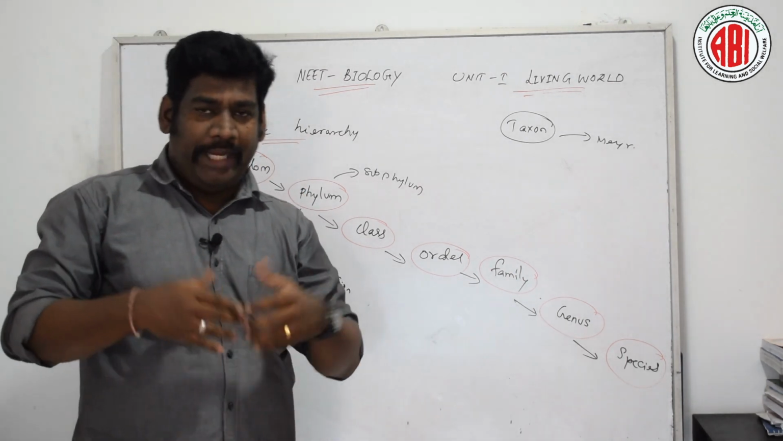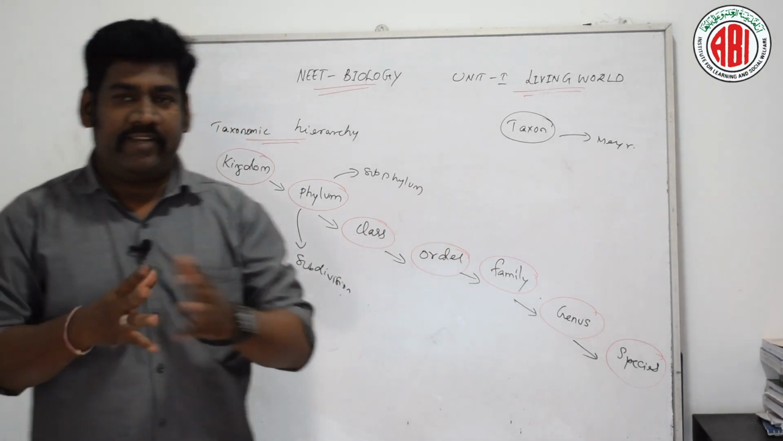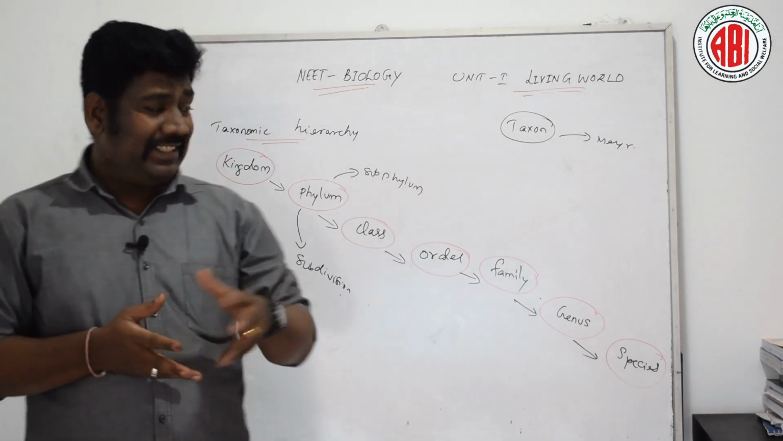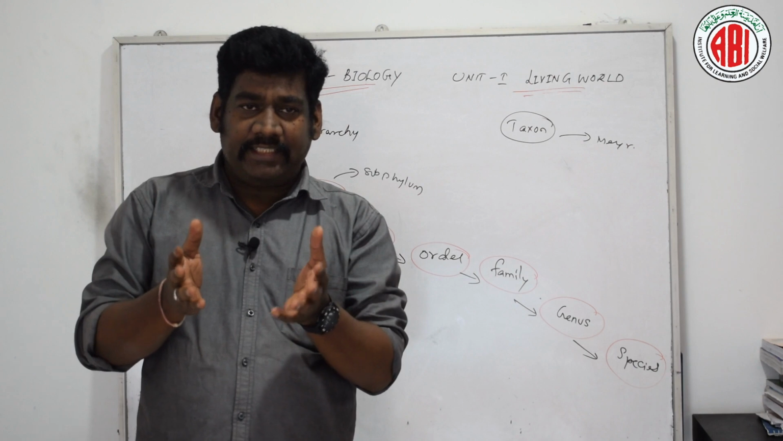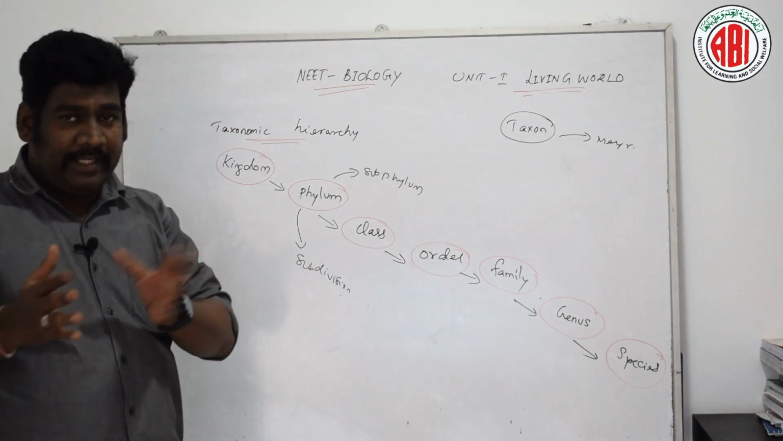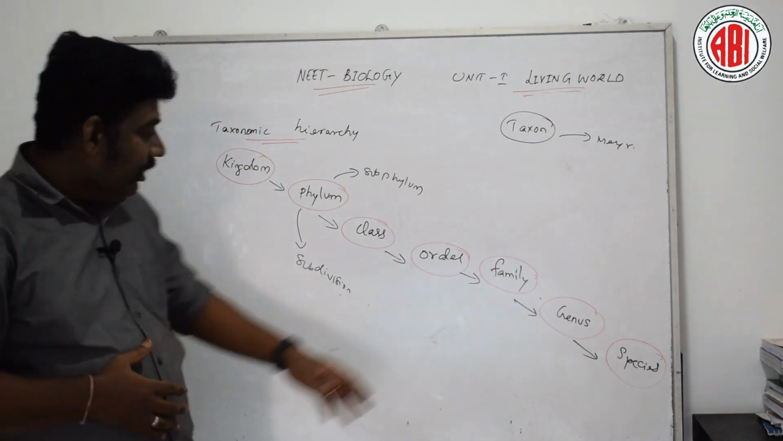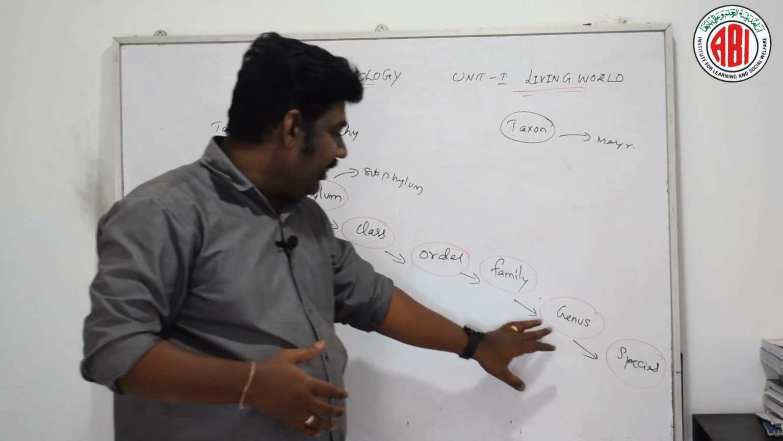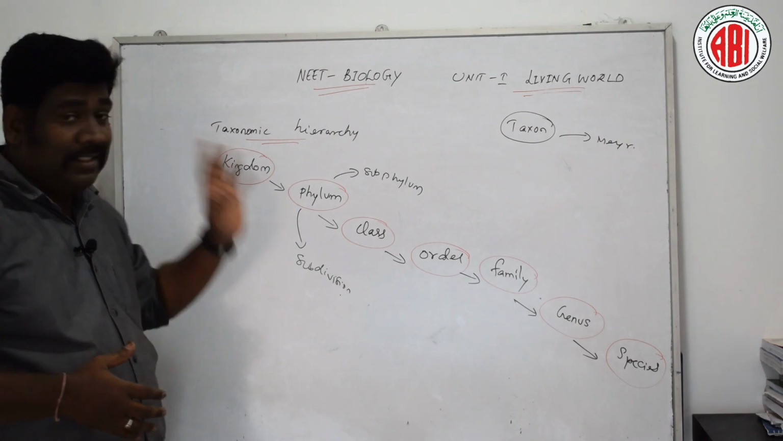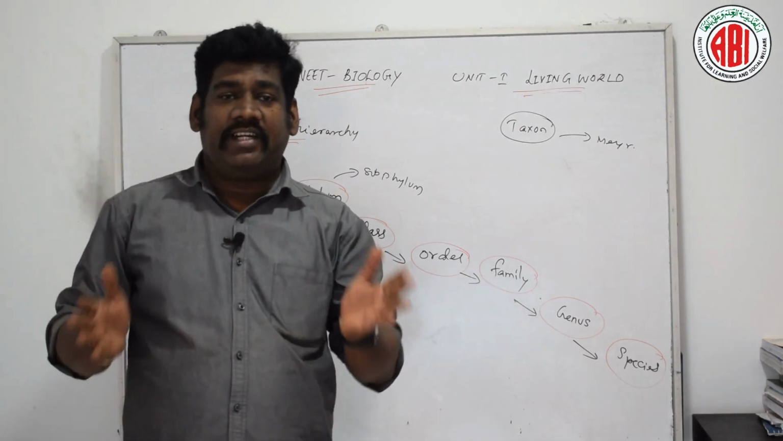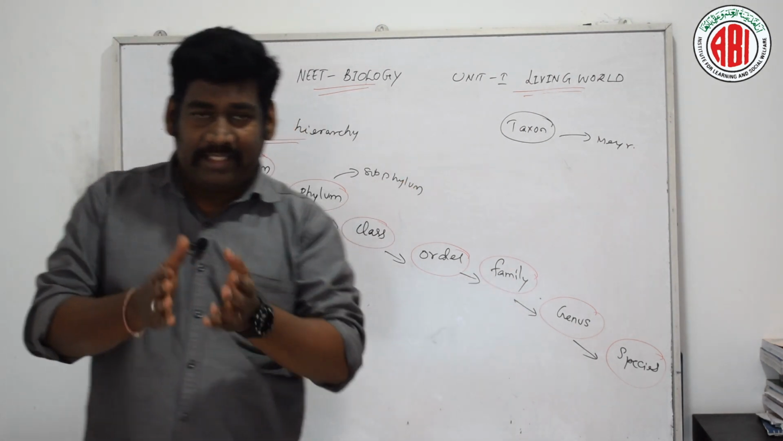So now we would like to discuss the different levels of taxonomic categories. This is the sequence of the arrangement of taxonomic categories in descending order as per the classification of different organisms. So here species to genus, genus to family, family to order, order to class, phylum and kingdom. These are the different taxonomic hierarchy or categories.